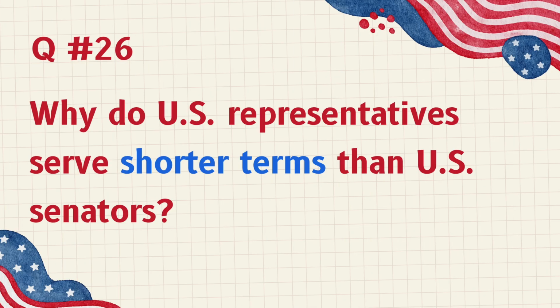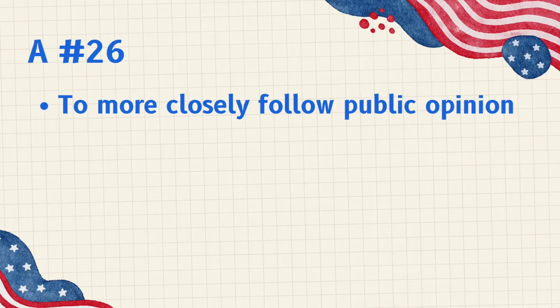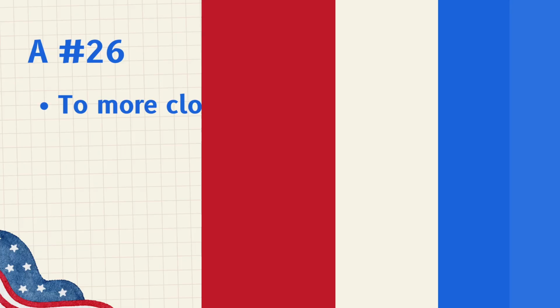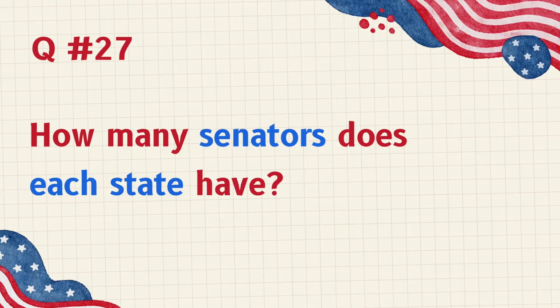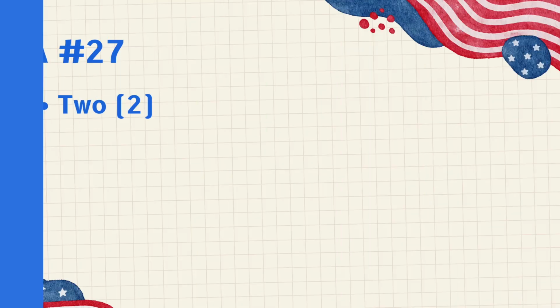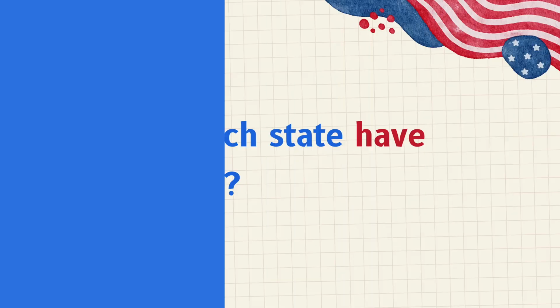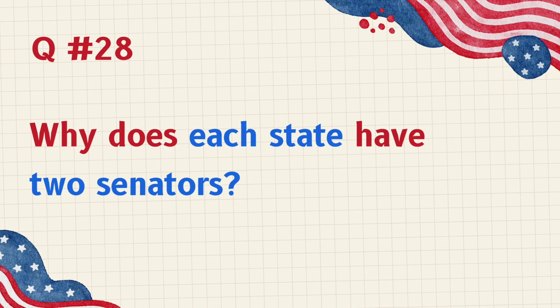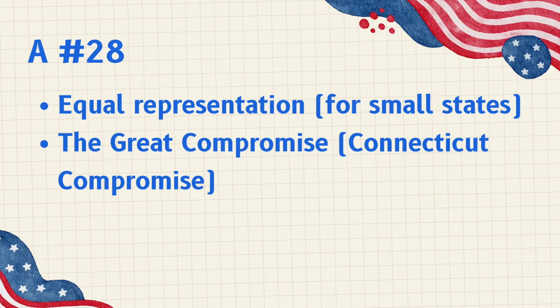Why do U.S. representatives serve shorter terms than U.S. senators? To more closely follow public opinion. How many senators does each state have? 2. Why does each state have 2 senators? Equal representation for small states. The Great Compromise, Connecticut Compromise.